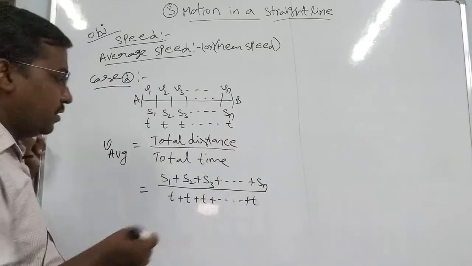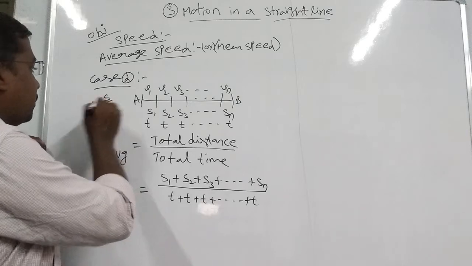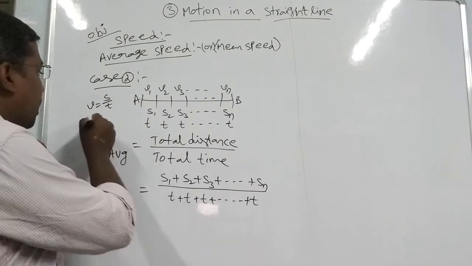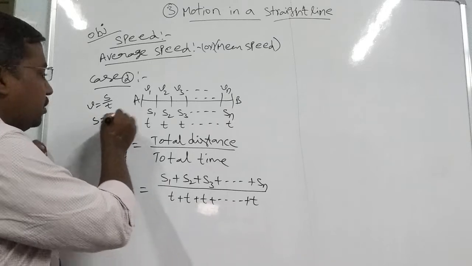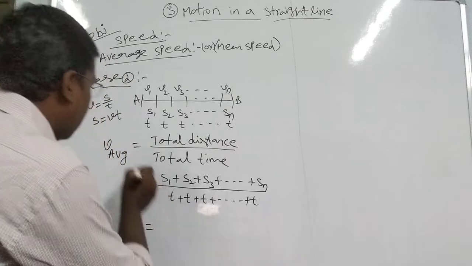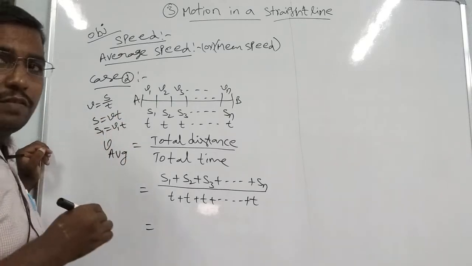Now we have to change this distance. Velocity v equal to speed equal to distance by time, and distance s equal to velocity into time. Now this distance s1 equal to velocity v1 into time, same t.